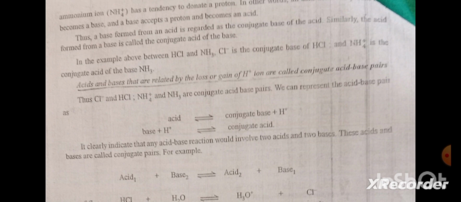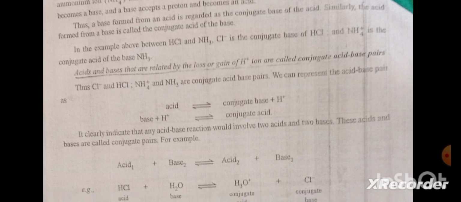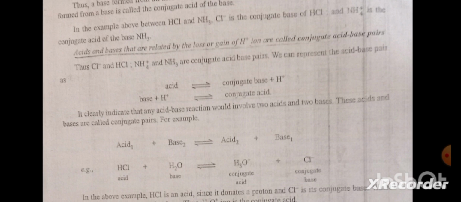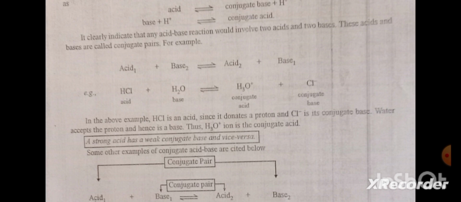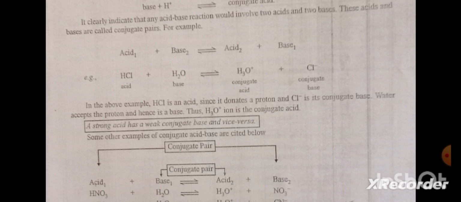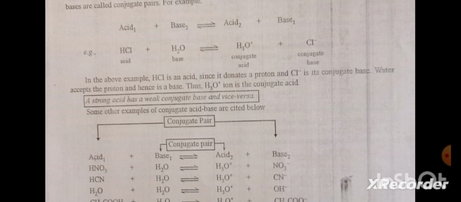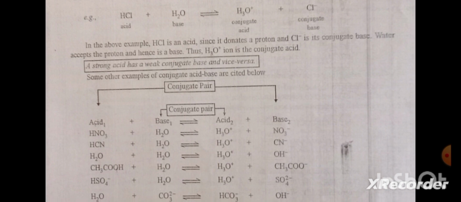We can represent the acid-base pair as shown. It clearly indicates that any acid-base reaction involves two acids and two bases. These acids and bases are called conjugate pairs. In the above example, HCl is an acid since it donates a proton, and Cl negative is its conjugate base. Water accepts the proton and hence is a base, thus the H3O positive ion is a conjugate acid. A strong acid has a weak conjugate base and vice versa. Some other examples of conjugate acid-base pairs are cited below.